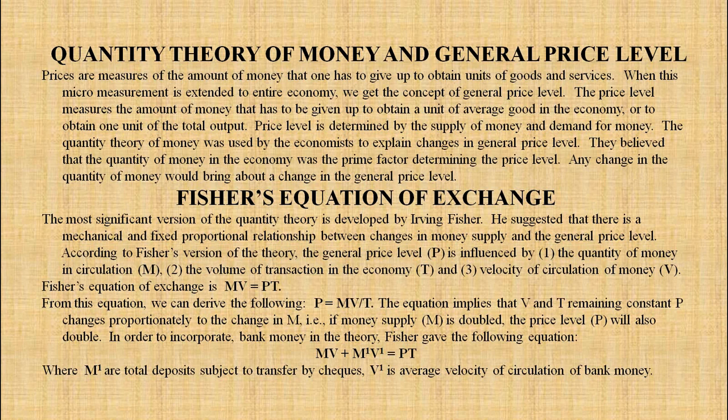M1 is the total deposit subject to transfer by checks, and V1 is the average velocity of circulation of bank money. So understand, this is P is equal to MV upon T, and MV plus M1 V1 is equal to PT.